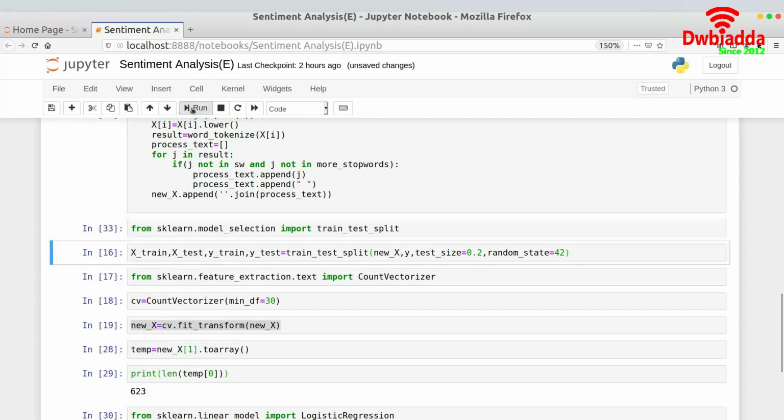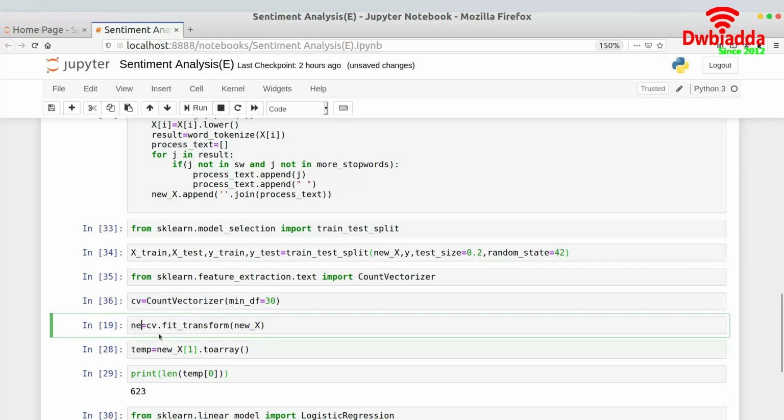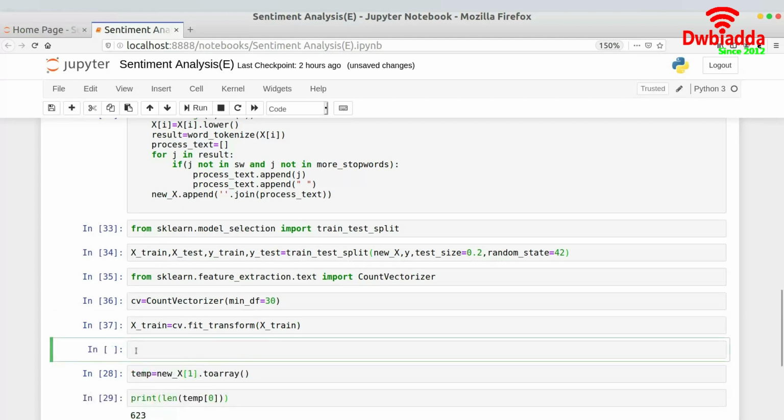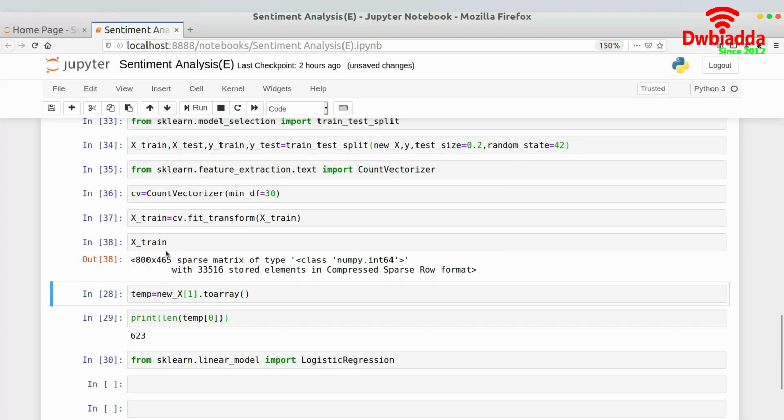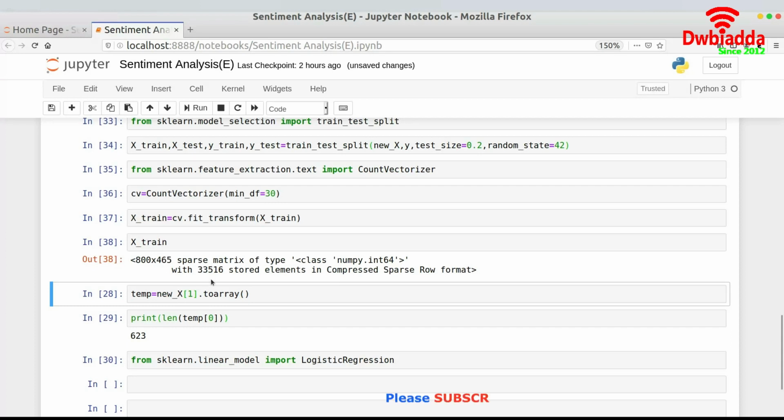This will take very little time. So it should be x train here and x train over here as well. If I print x train, you will see that it is a sparse matrix of 800 by 465, with a total of 33516 stored elements.